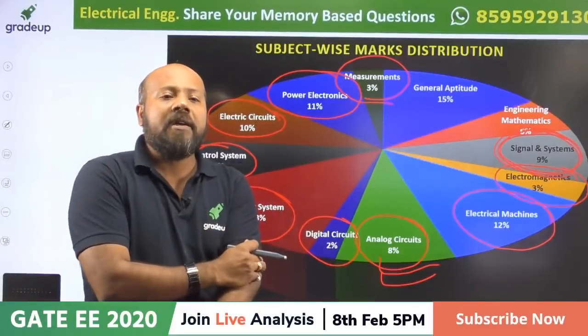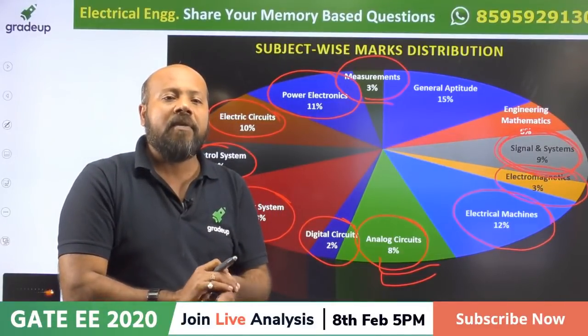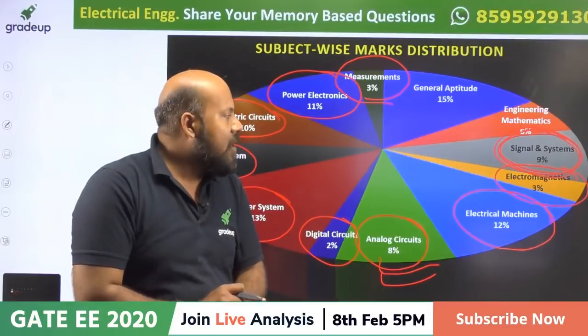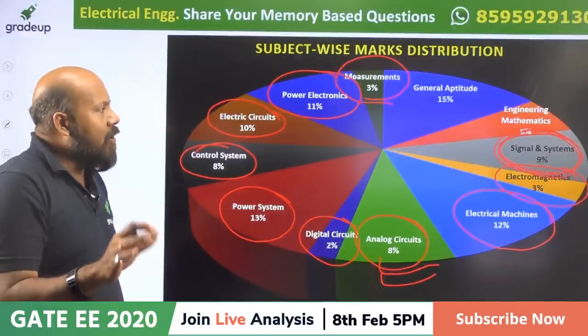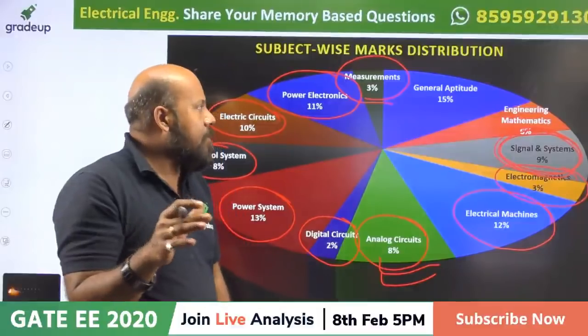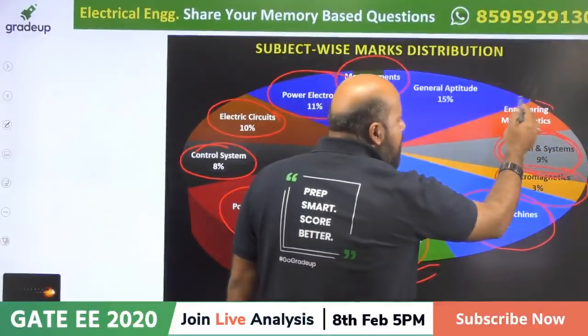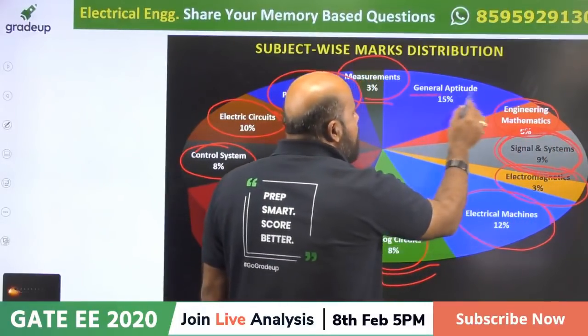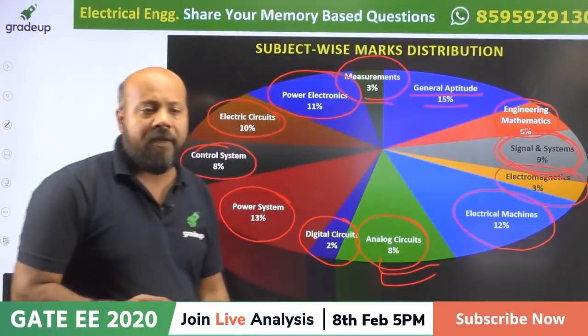There is one candidate, Mr. Shaikh, he is saying 4 questions came from EMFT. Perfect. So it is almost 3%. I hope you must be getting some idea. Now, mathematics, you can see it is almost 6% and general aptitude 15%.